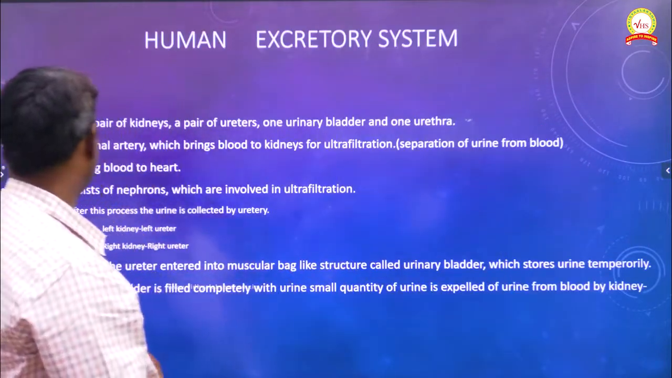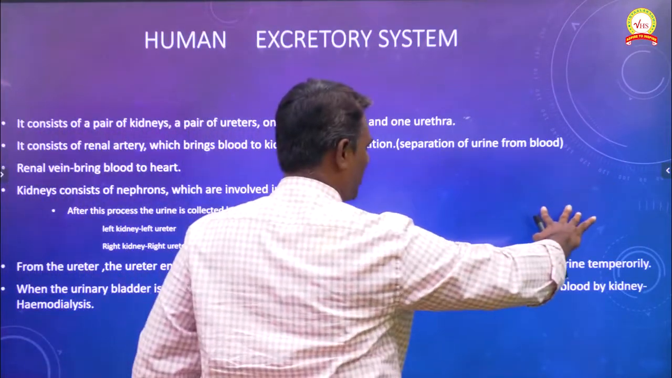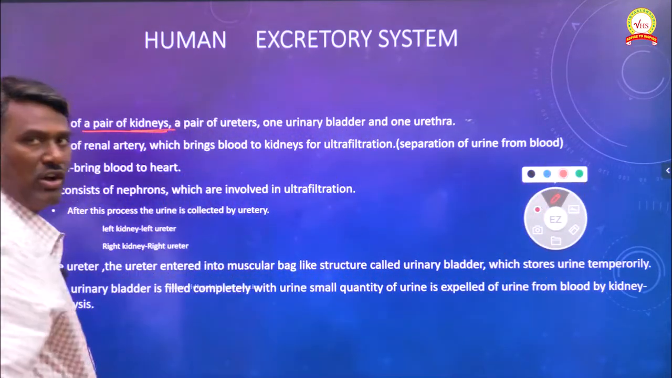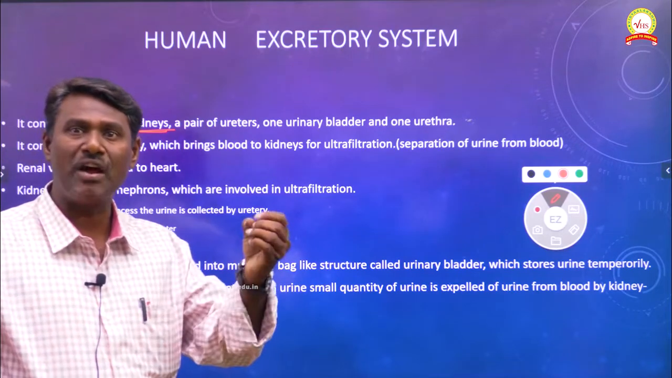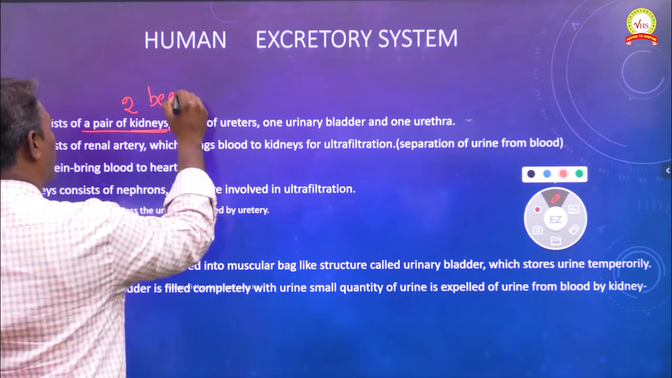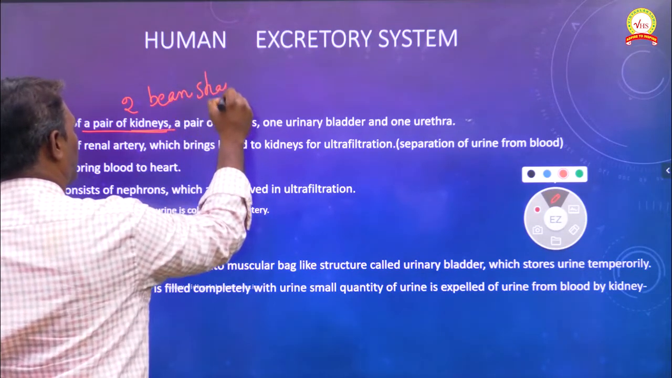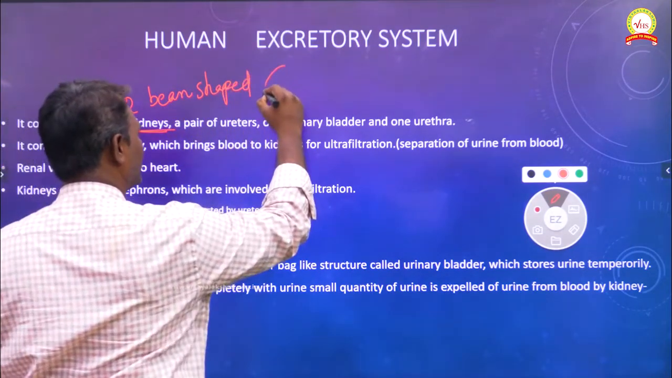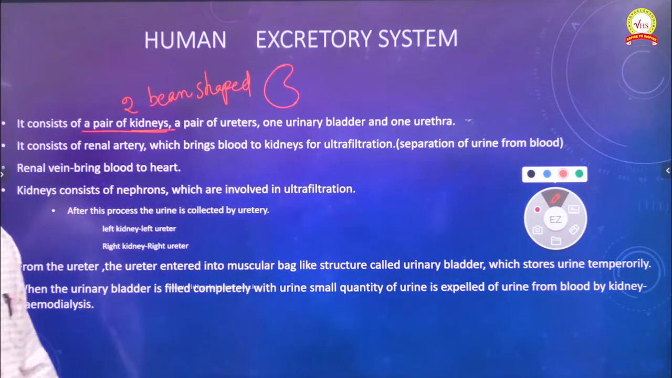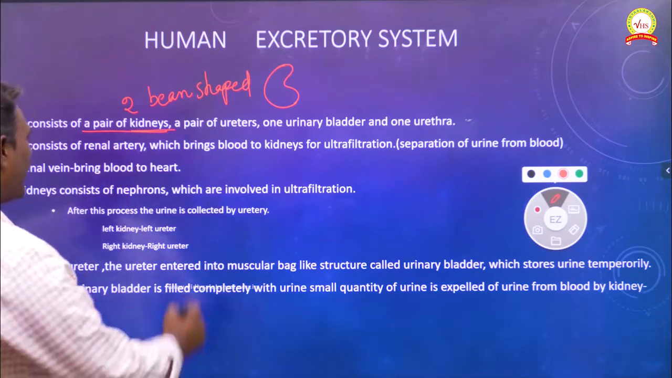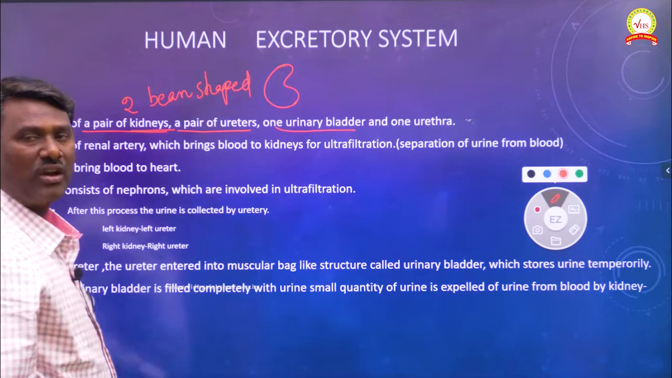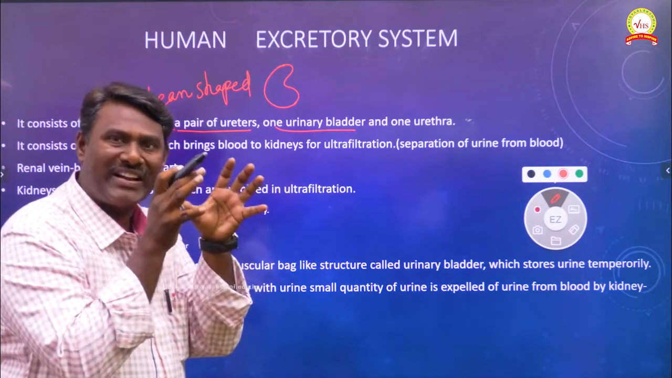Now we can see here, the human excretory system consists of a pair of kidneys. Two kidneys will be present, called bean-shaped kidneys, like this is the structure of bean shape. A pair of kidneys, a pair of ureters, and one urinary bladder and urethra. They are all the parts of the human excretory system.